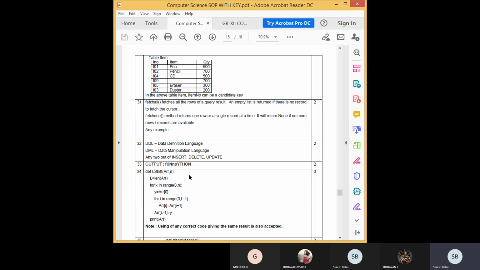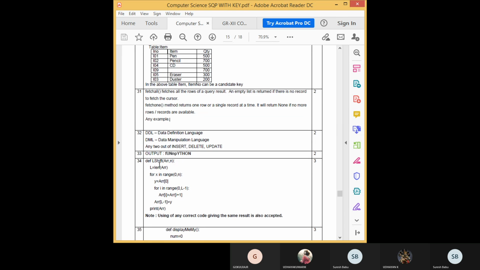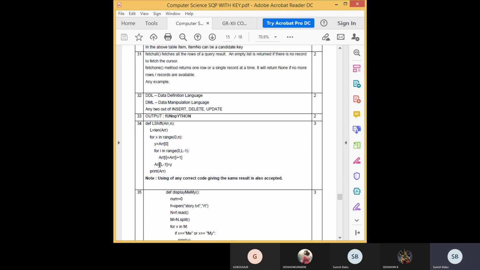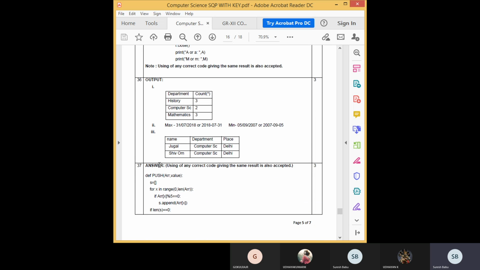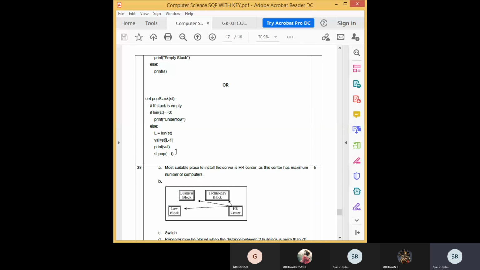Like if this is a 2 mark question, you see this fetch all consists of 1 mark, fetch one mark. Understood? So the mark will be split like this. So then you have to practice everything, students. Then is there any doubt regarding this revision tour 1 and 2, students? So no doubts in that.